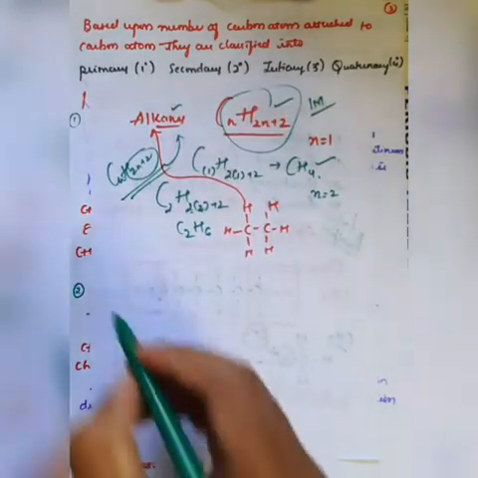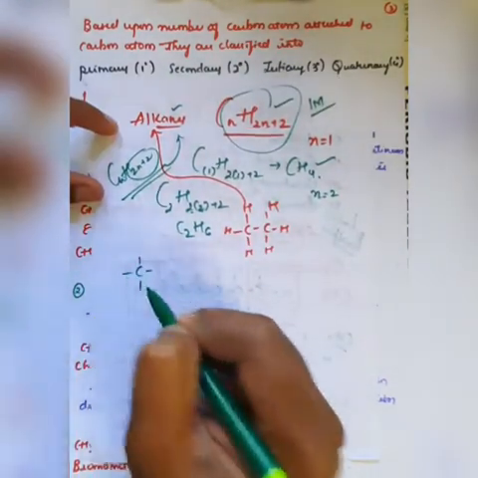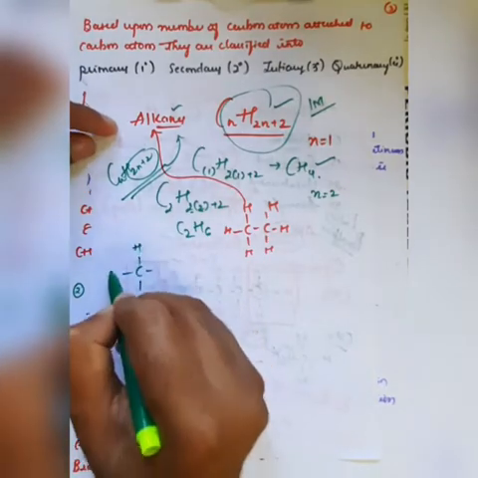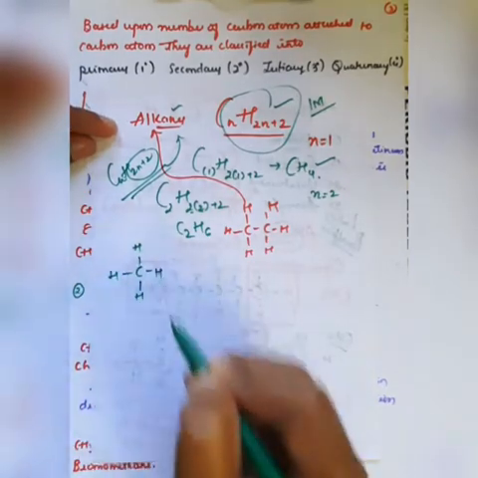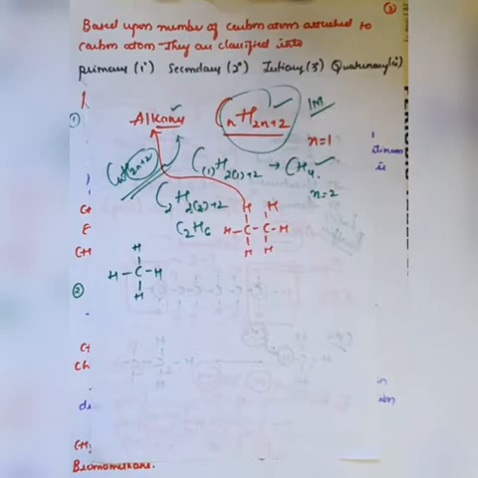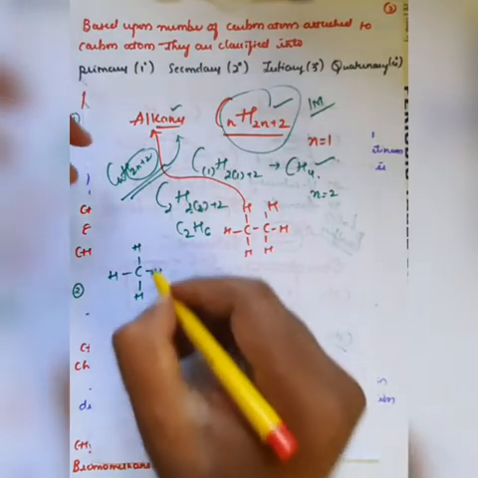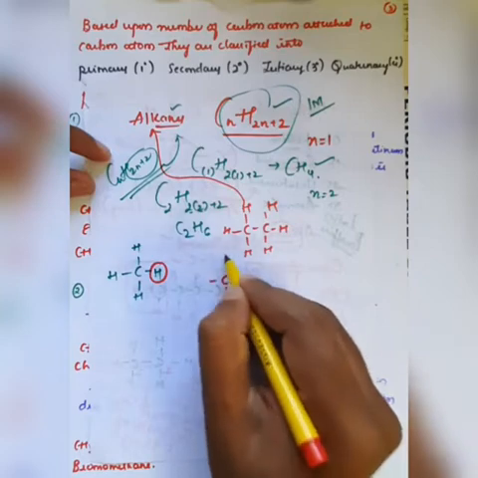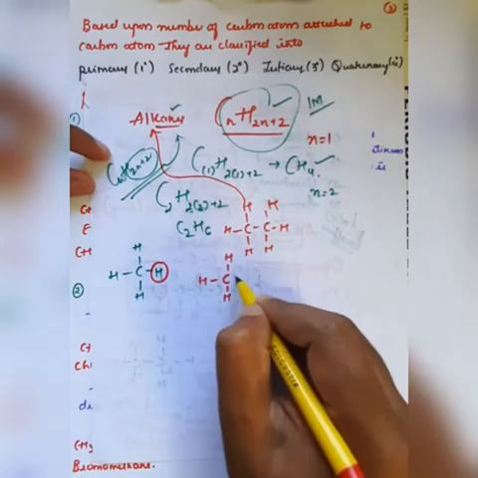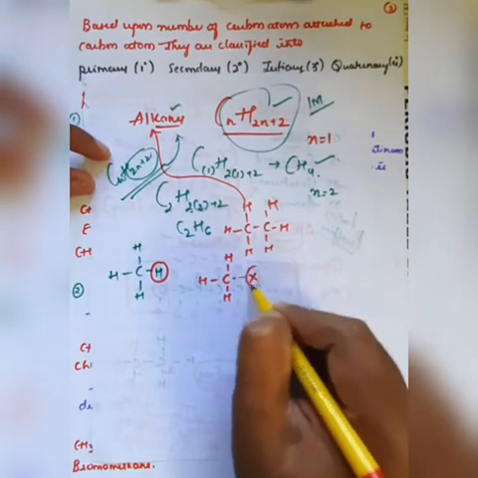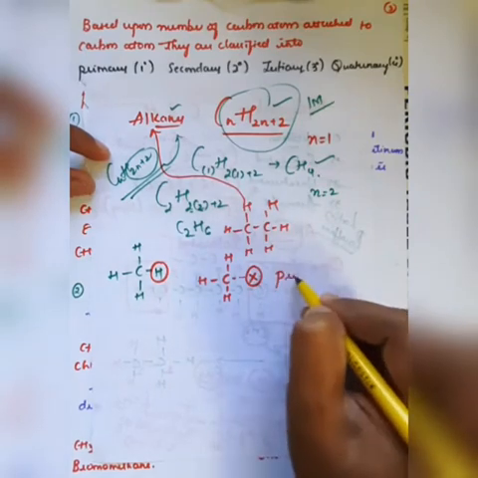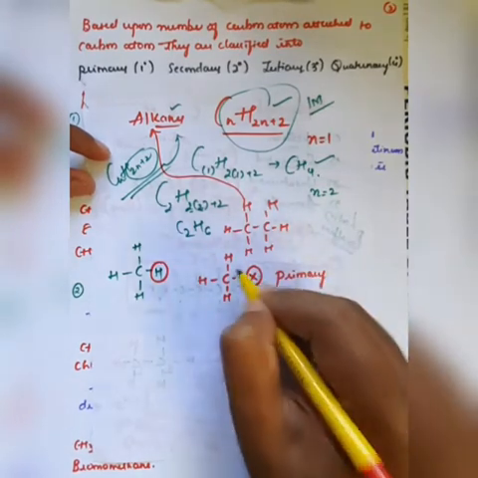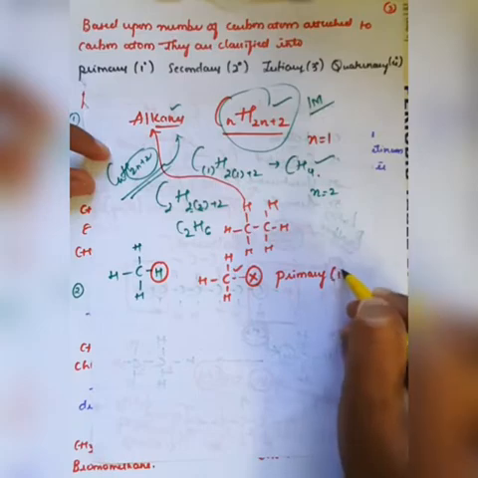If you take a methane molecule, CH4, carbon is bonded with four hydrogens. If I replace one hydrogen atom, the carbon is bonded with three hydrogens and one X, any group. This carbon atom is called primary, right?